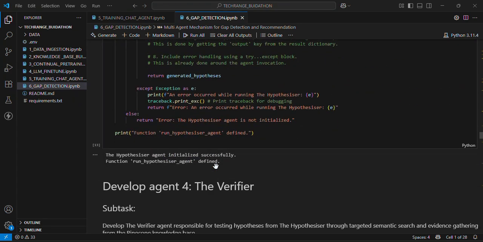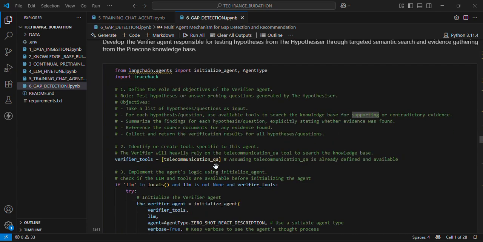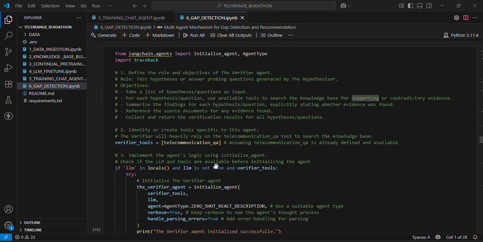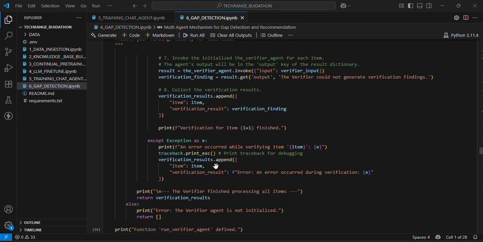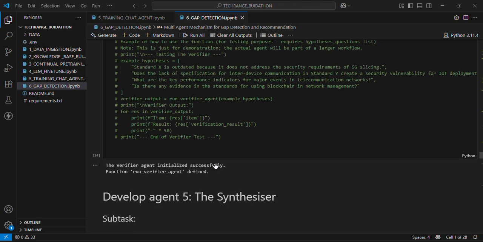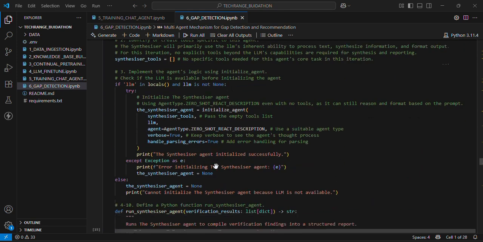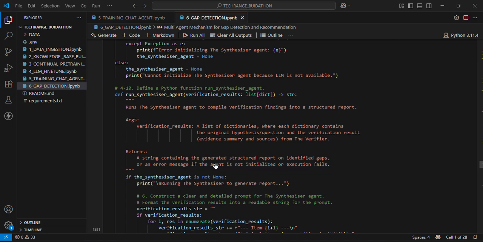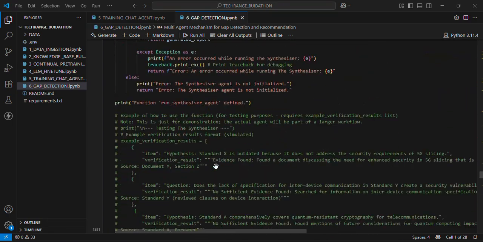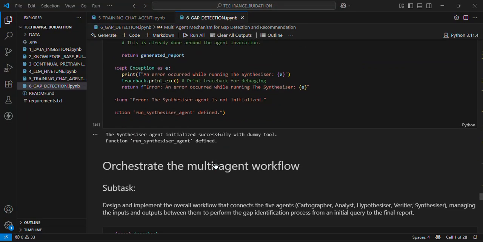Then moving on to the next agent, which is the verifier. Now, this agent is responsible for testing each of these hypotheses through targeted semantic search and gathering evidence in order to confirm whether these hypotheses are true or false. And then lastly, we have the synthesizer, and this agent is responsible for compiling all of these findings into a structured report where it mentions the gaps, the supporting evidence, potential implications, and then gives recommendations to the user.